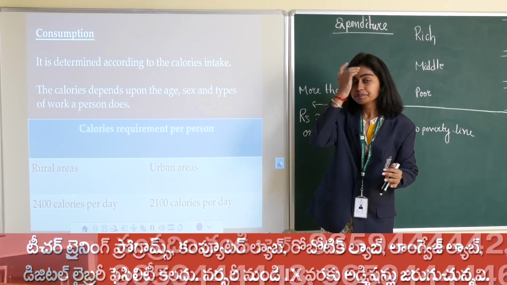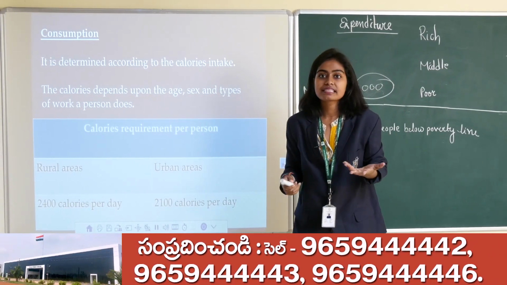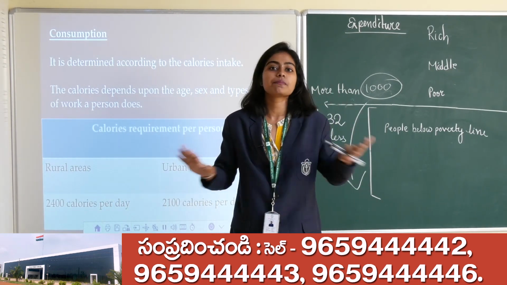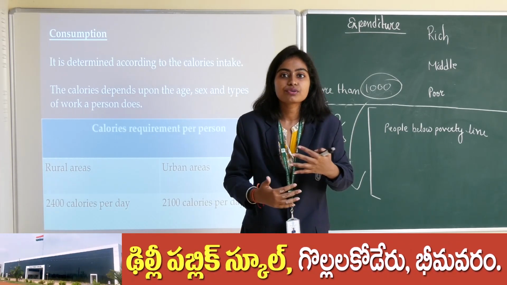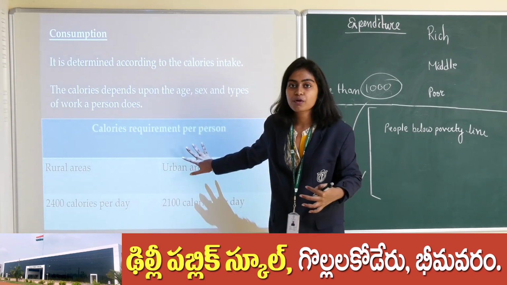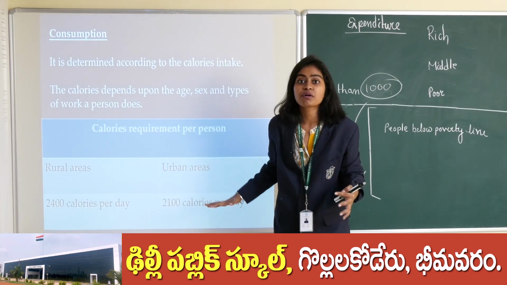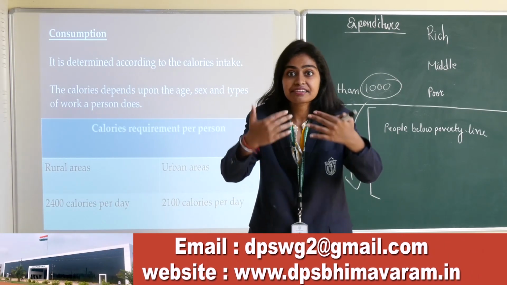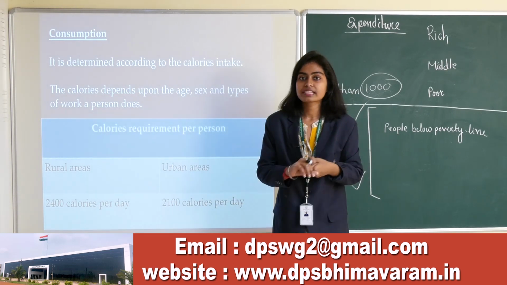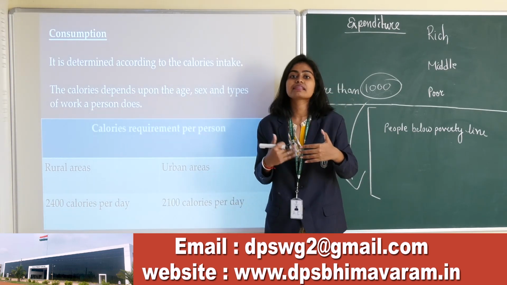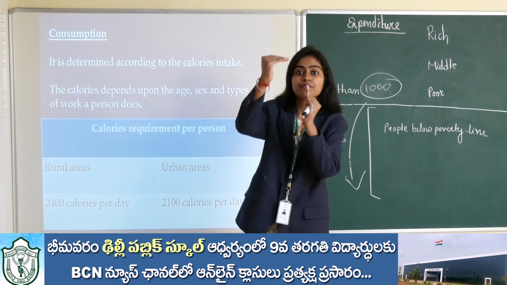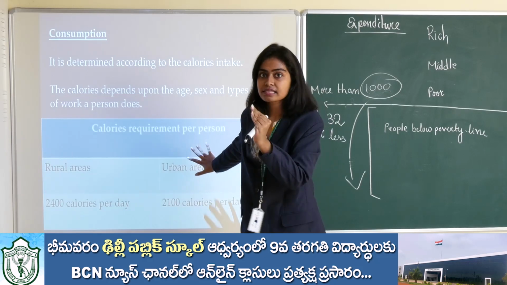Okay, consumption. So what is consumption? We usually consume, or you can simply say what we eat. Whenever we are eating something or consuming something, we gain some calories. So this type of measurement for poverty is based on the calorie intake, how many calories we usually take in. Whenever we have food, we gain calories, but how many calories are required for you to remain above the poverty line? Let's see from this table.